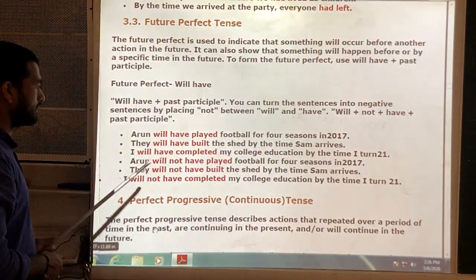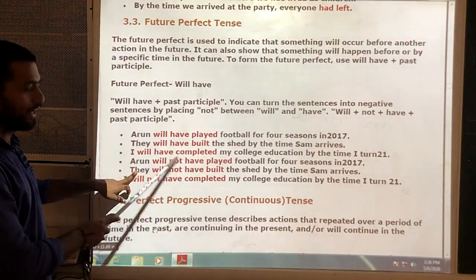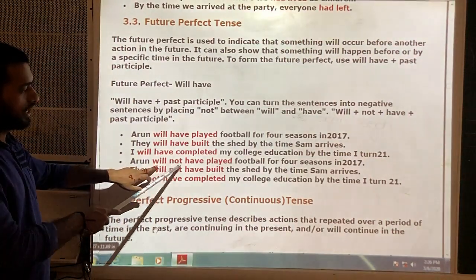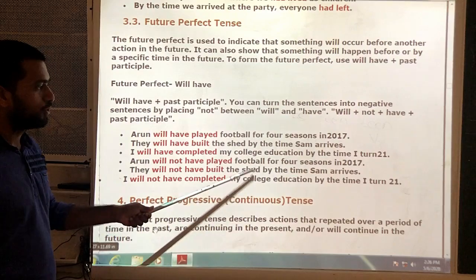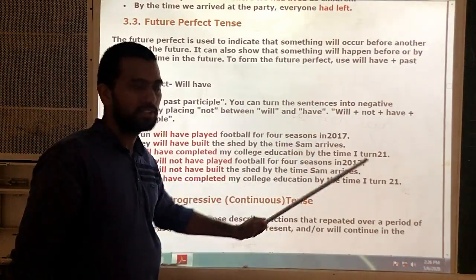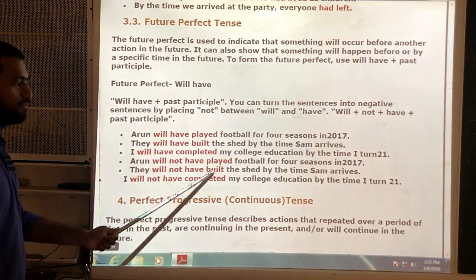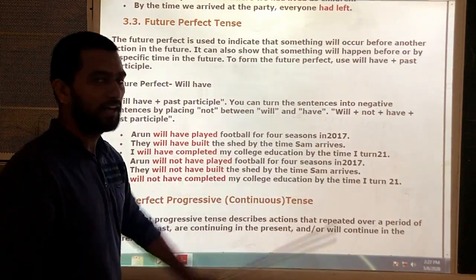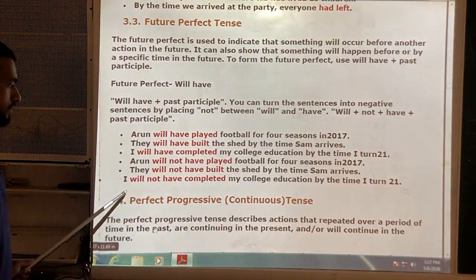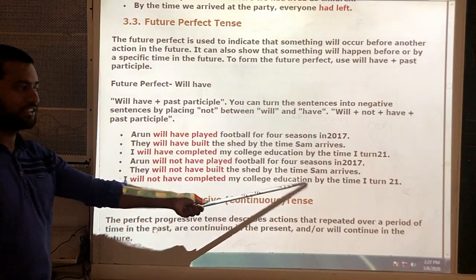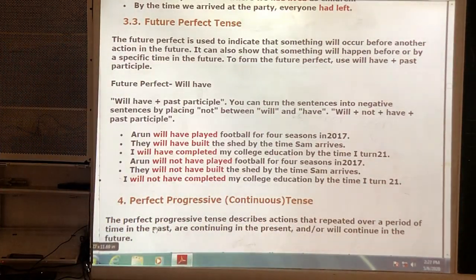Okay. Next, how are the negative sentences formed? As I told you, we just need to add not either here or here. Arun will not have played football for 4 seasons in 2017. See here, take it as 2020. Next, they will not have built the shed by the time Sam arrives. This is quite the opposite of the sentences above. And I will not have completed my college education by the time I turn 20. So like this.